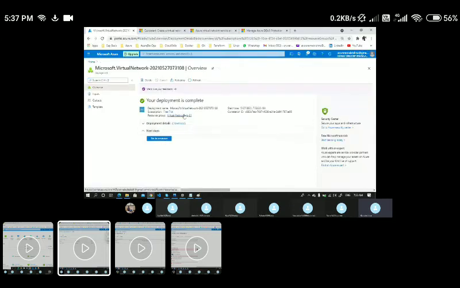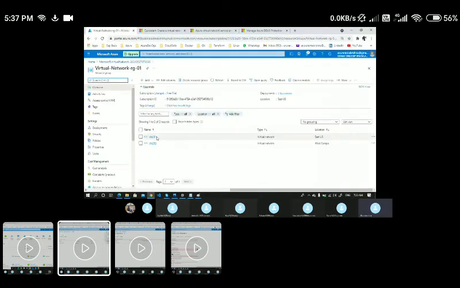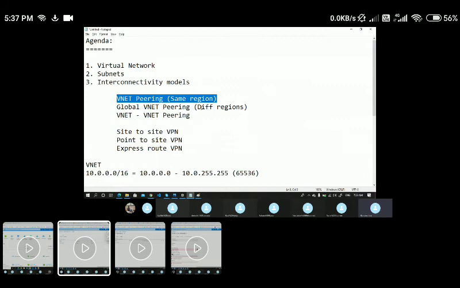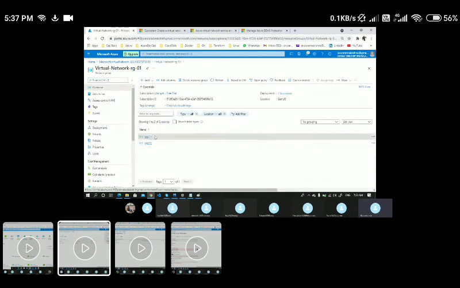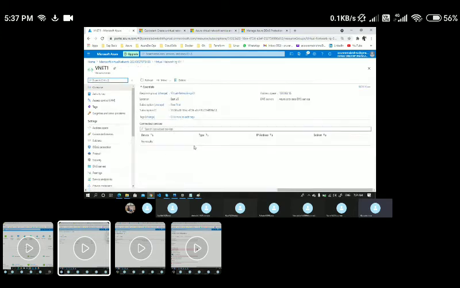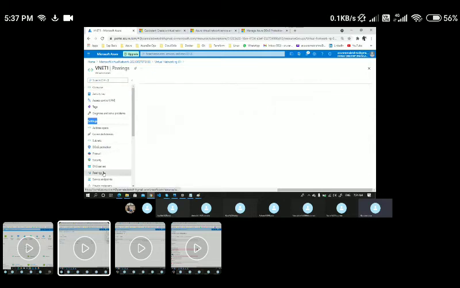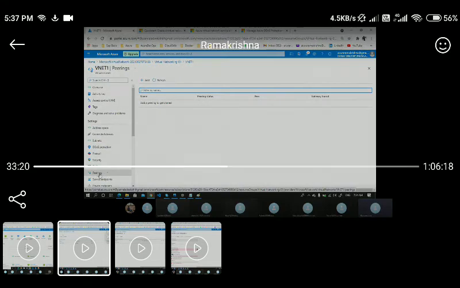I'll go to this particular resource group, and if you see here, I have VNet 1 and VNet 2, which are in different locations. When you perform VNet peering between different regions, we call it global VNet peering. So let's go back here and go to any one of the networks. Under Settings, I see an option called Peering.